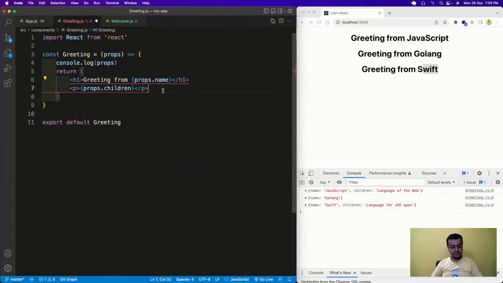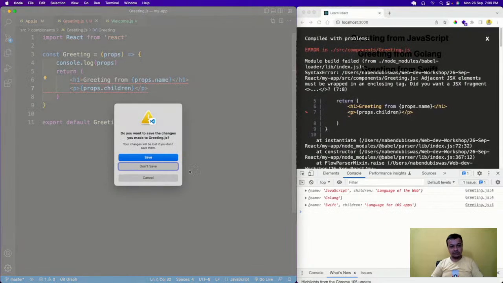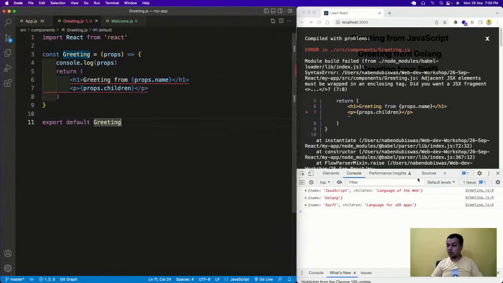So I will save it, but I got some big error. And when I got an error here, VS Code also shows it. This error is self-explanatory: Adjacent JSX elements must be wrapped in an enclosing tag. Did you want a JSX fragment? I don't know, I'm not an English teacher. My wife is. Okay, did you want a JSX fragment?